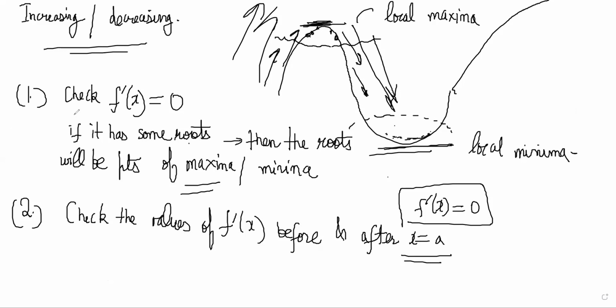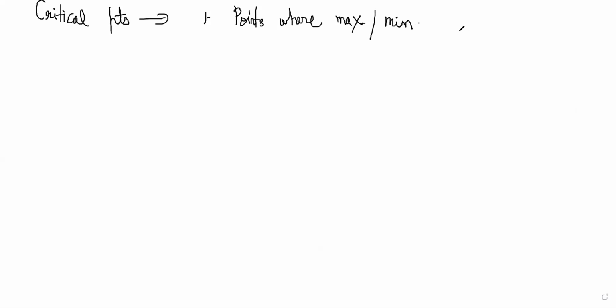There is another way to do this also. Sometimes that is faster, so I'll just let you know. This is itself enough, by the way. First you have to identify the points where you can get maxima and minima. Those points are called critical points, where maxima and minima could be attained. Now what are these critical points?